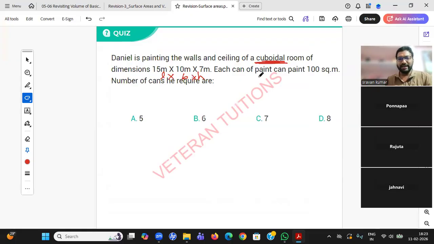He wants to paint the walls and ceiling of a cuboidal room. Now he has some paint cans where one can paint only 100 square meters.